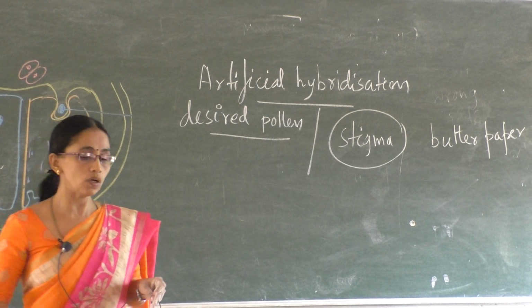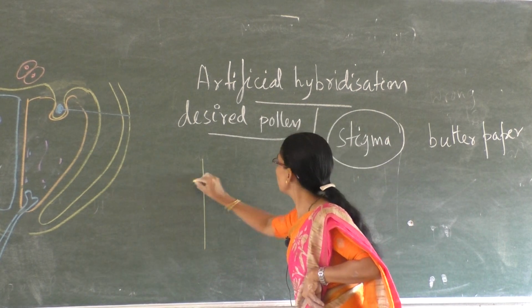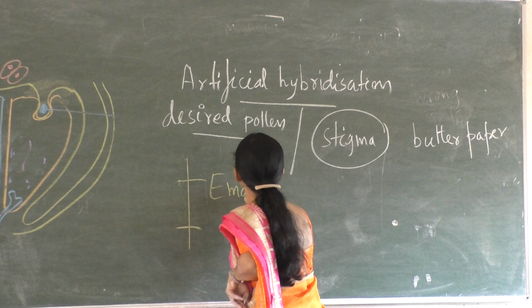Okay. After all this, the artificial hybridization can be explained under two headings. One is emasculation.